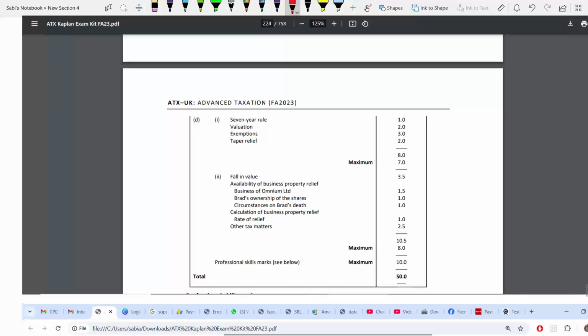D. So D, advantages. The 7-year rule. Valuation, that is fall in value. Then exemptions, the 3 exemptions. Fall in value 2 marks. 7-year rule 1 mark. TAPA relief 2 marks.